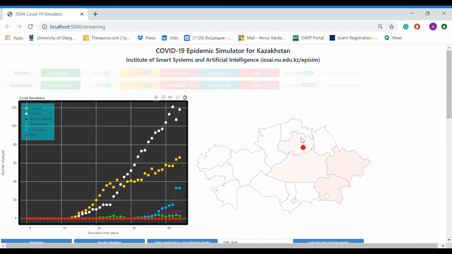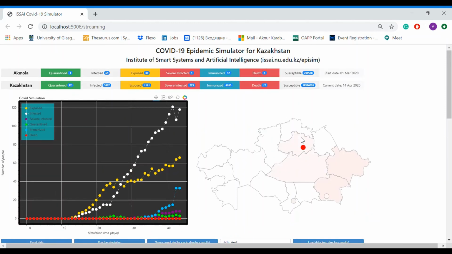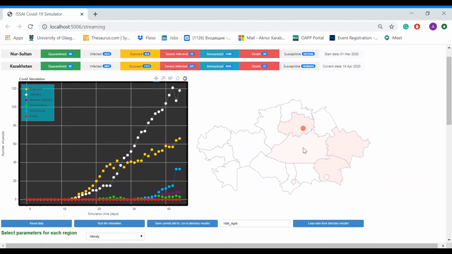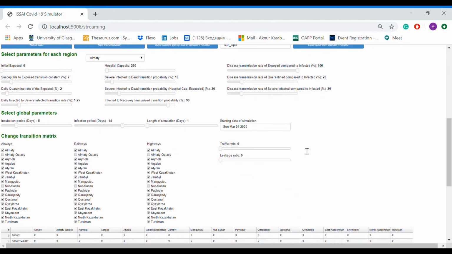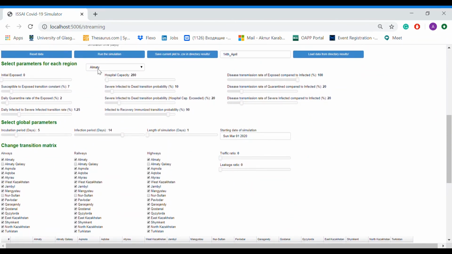And here we have it, the simulation results up to 14th April 2020, and 17 deaths for Kazakhstan and 10 for Nur-Sultan city. So to continue the simulations after this date, you can manually adjust the parameters here and then run the simulation. To illustrate this, let me